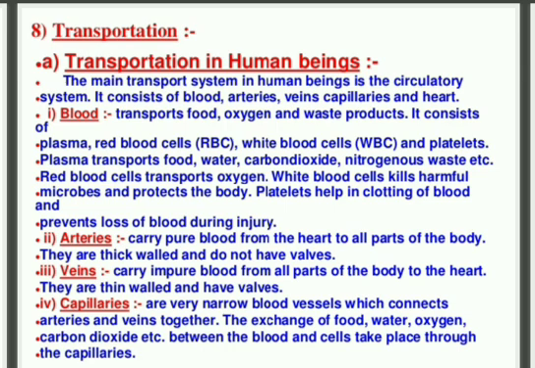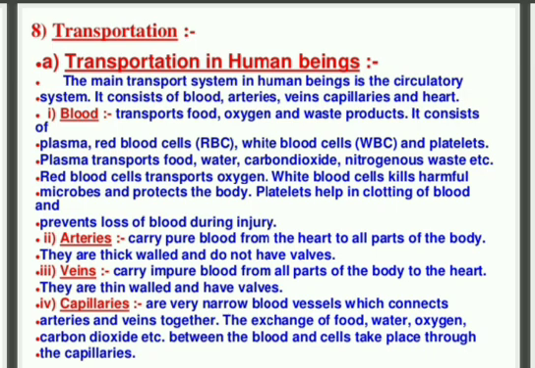This is the main question: how the blood, the oxygen, the carbon dioxide, the waste material, the water, and other minerals are transported in the human body. So, the main transport system in the human body is our circulatory system.